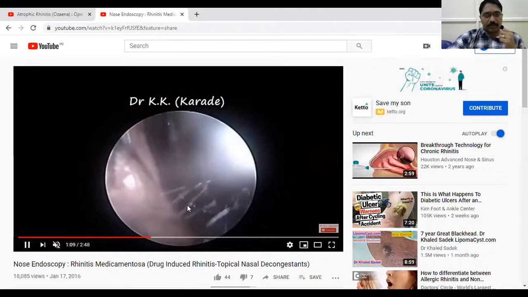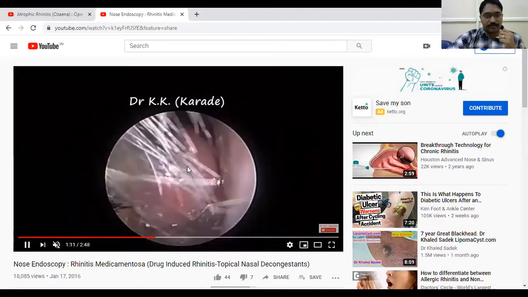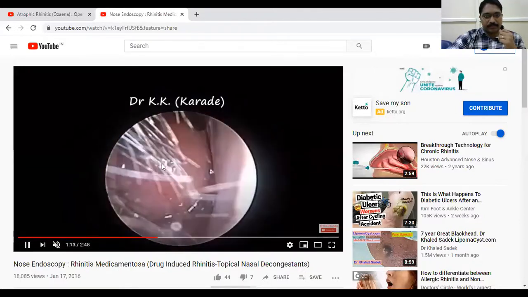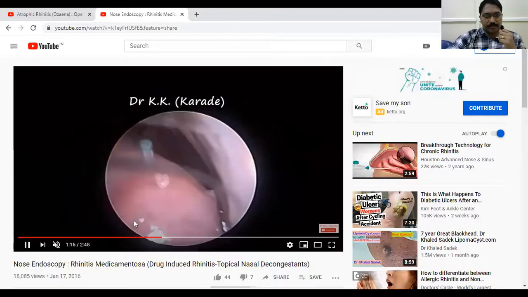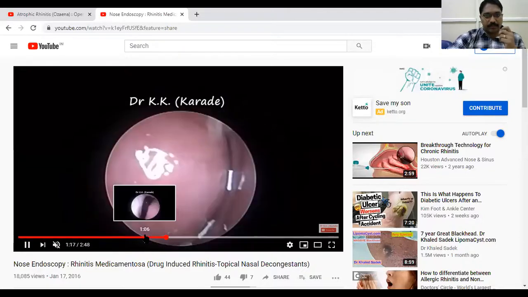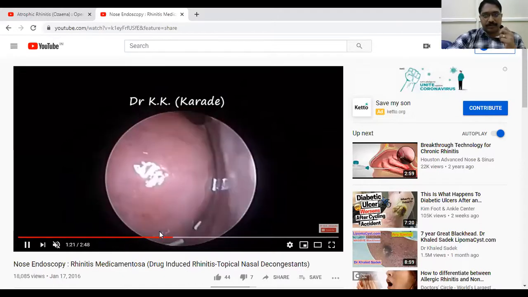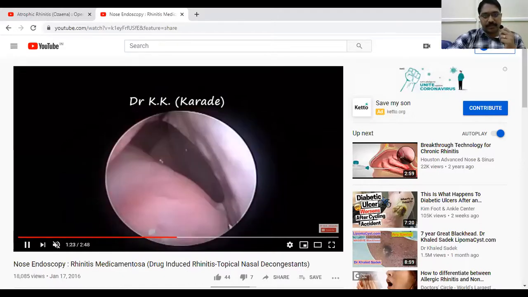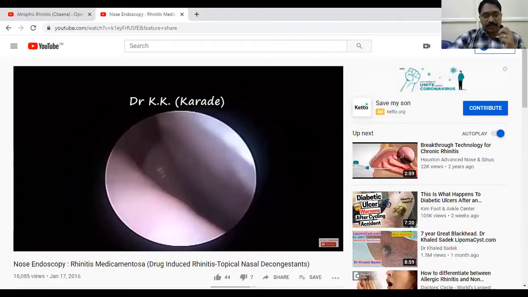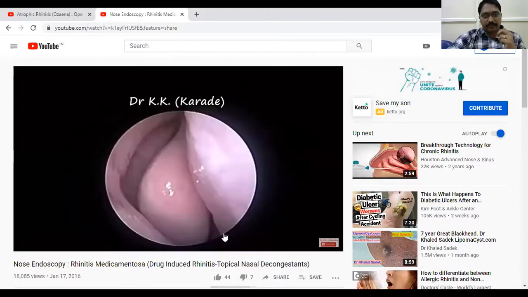See how this inferior turbinate looks on the other side. Okay, so this is because of rebound congestion, because of the excessive use of nasal drops like oxymetazoline and xylometazoline. Okay.